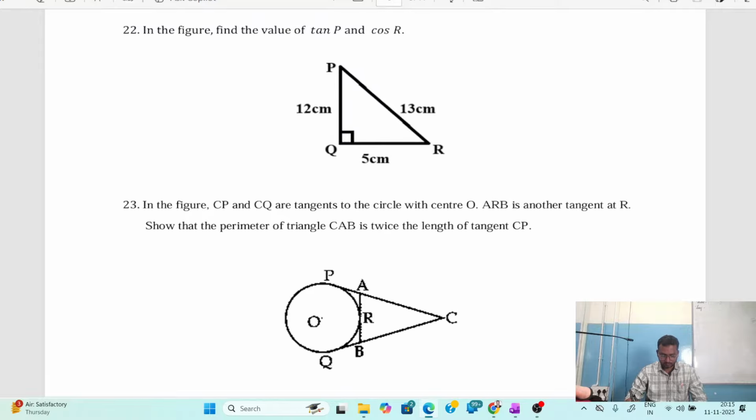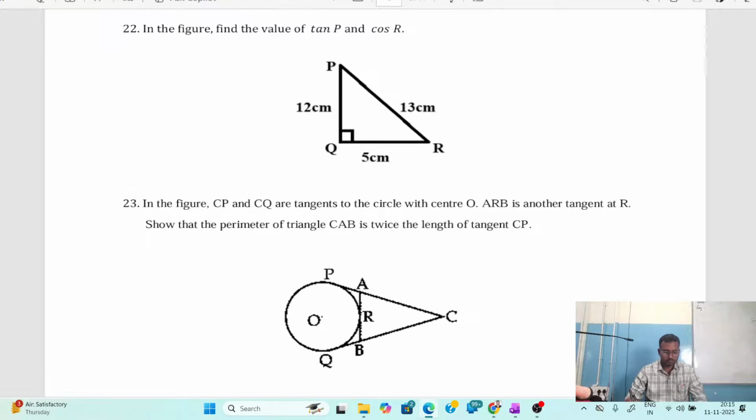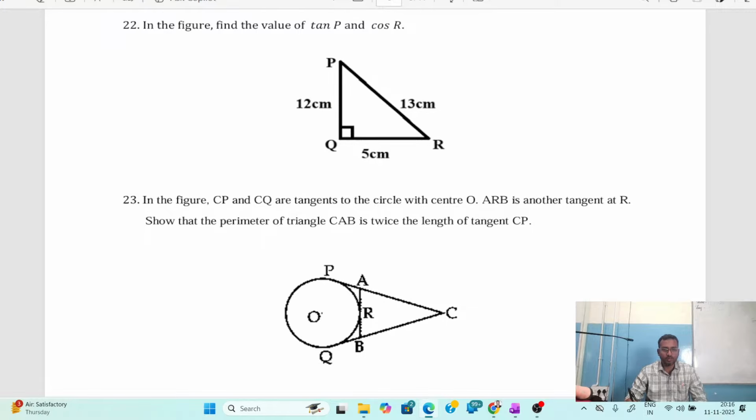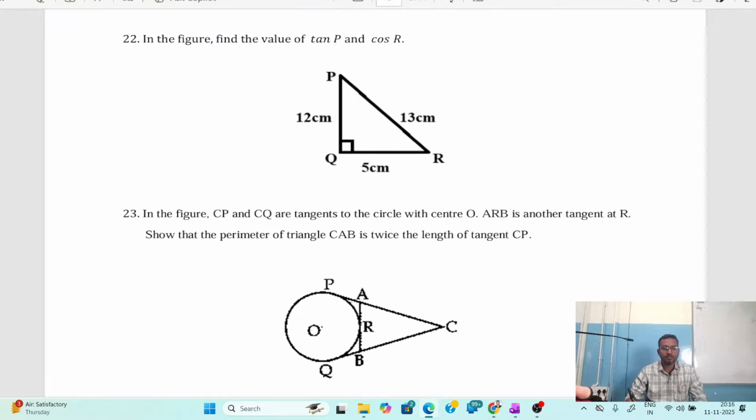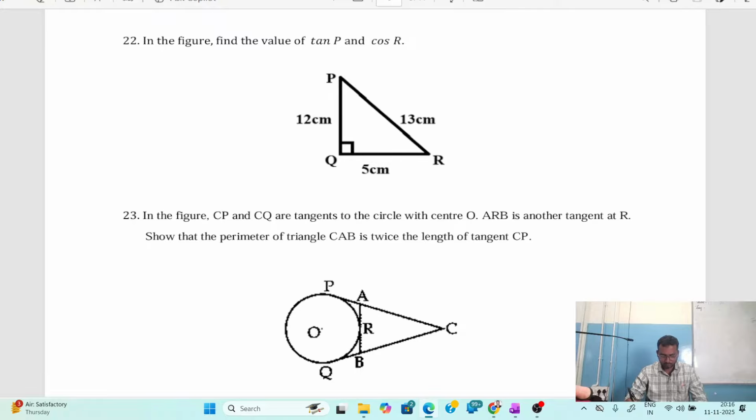Shall we proceed? Please give me the confirmation if the screen is visible and the sound is audible so that we can start this session. Yes, good evening students. It's glad to meet you all here on this platform of Shah Sir Classes.